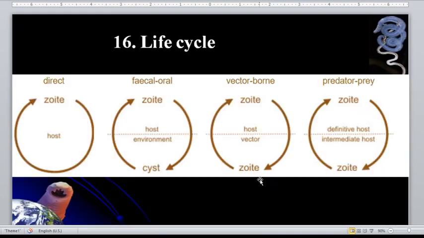Okay, so next slide. We have the possible life cycles for protozoa. Again, there are 4 possible life cycles for the protozoan. First we have the direct transmission.